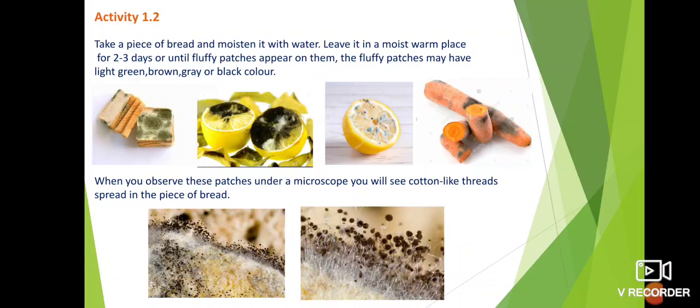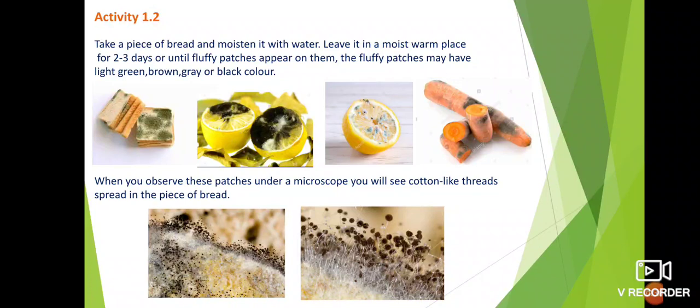You take a piece of bread, sprinkle some water on it and keep it in a particular area, in a room or by a window side, in a warm or moist area for 2 to 3 days, or you can leave it until some fluffy patches appear on it.